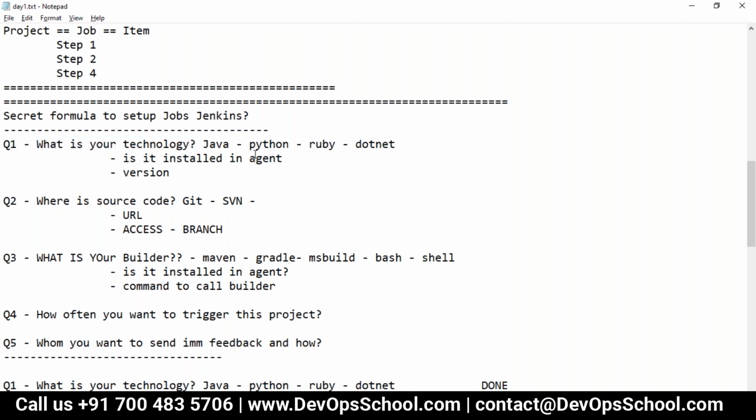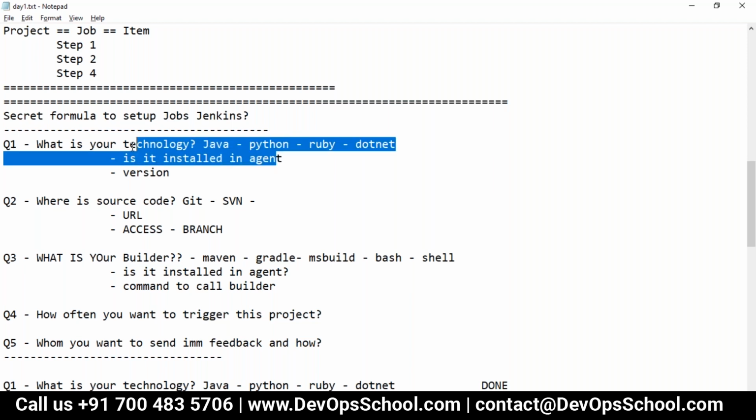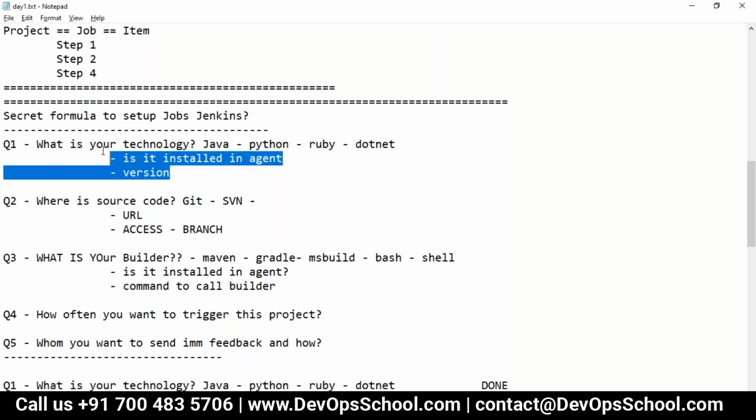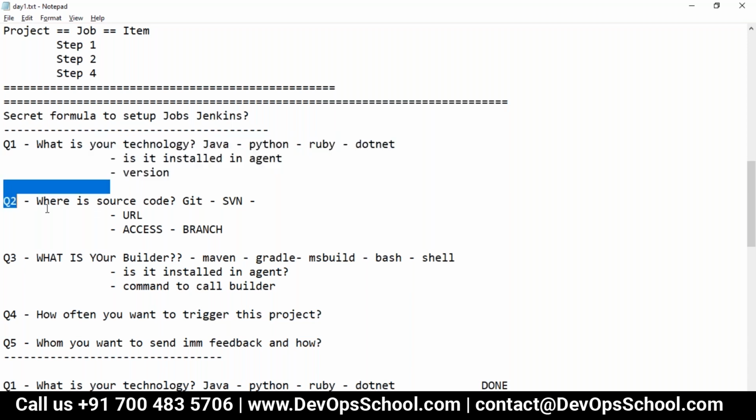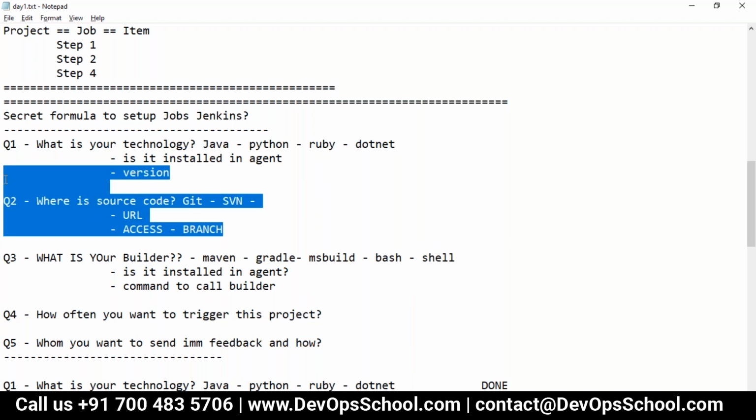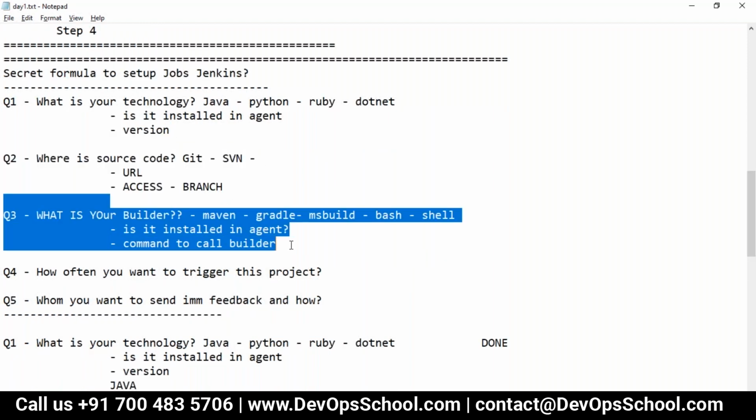Next question you will ask yourself, whatever technology he's talking about, do we have it installed in the Jenkins build agent? Which version do you want? All this. Now, the second question you will ask, where is the source code, whether it's in Git or SVN or some other place? What is the URL? How to access it? Which branch and all? Next question you will ask is, what is your builder? Builder can be anything like Maven, Gradle, MS Build, Bash, Shell, batch file.